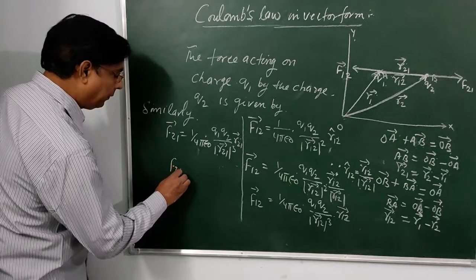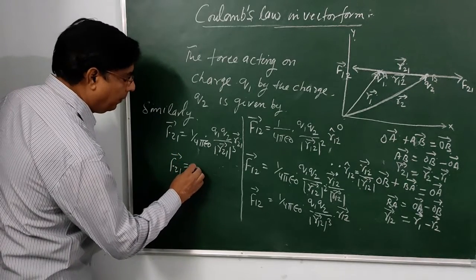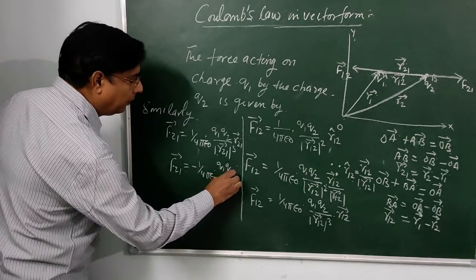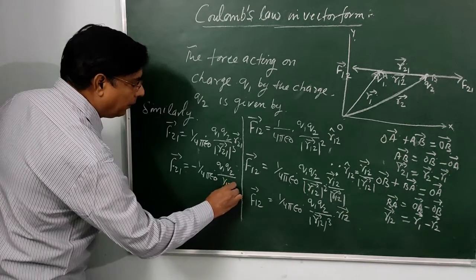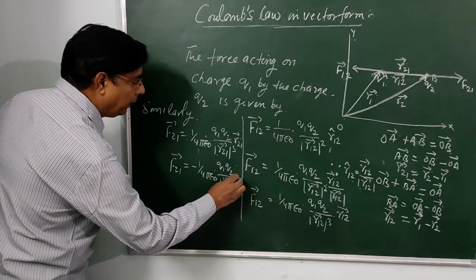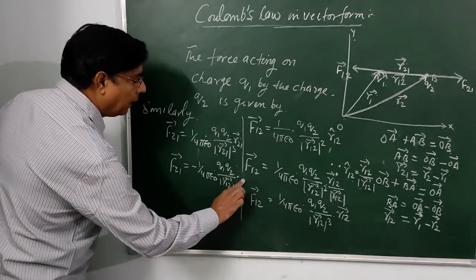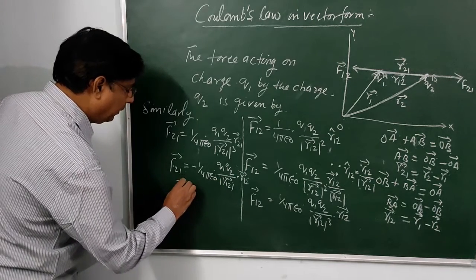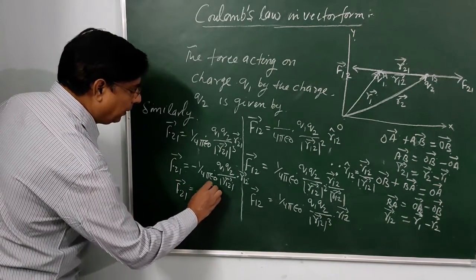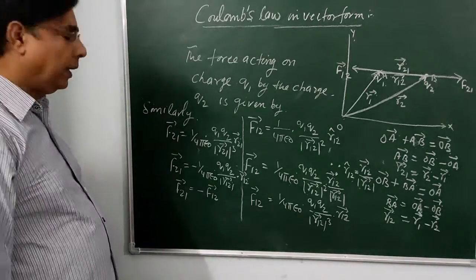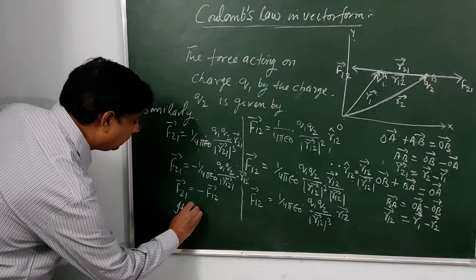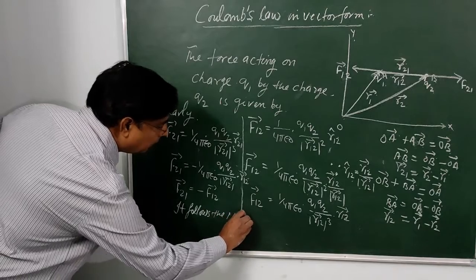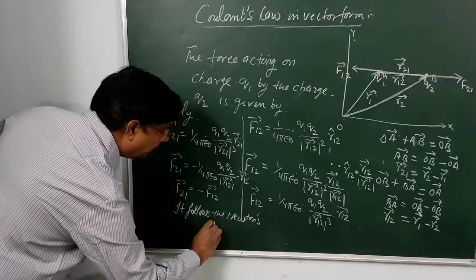Therefore, we can write F21 equal to minus 1 upon 4 pi epsilon naught q1 q2 divided by r12 cube into position vector r12. So this F21 will be equal to minus F12. It follows Newton's third law.